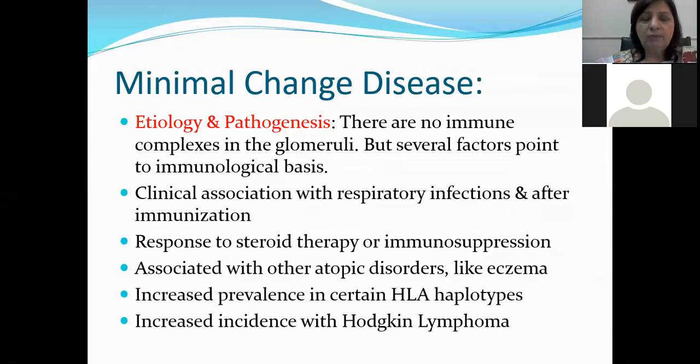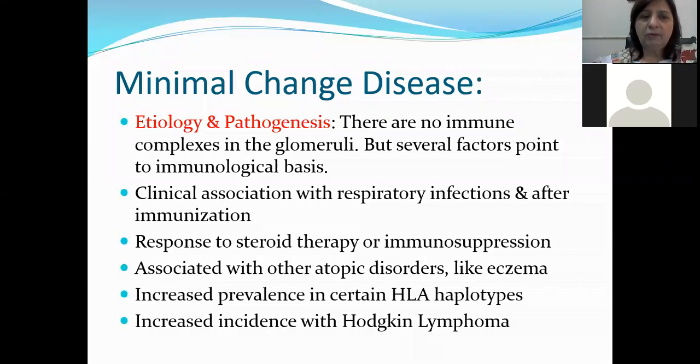There are no immune complexes in the glomeruli, but several factors point to the immunological basis. Though we do not see any immune complexes by immunofluorescence microscopy or by electron microscopy, there are still many chances that this is of immunological origin.